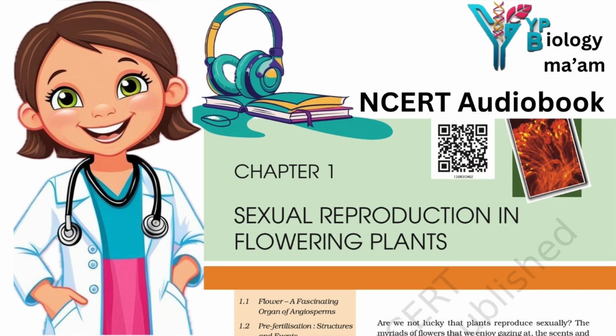2.5 Apomixis and polyembryony. Although seeds in general are the products of fertilization, a few flowering plants such as some species of Asteraceae and grasses have evolved a special mechanism to produce seeds without fertilization, called apomixis. What is fruit production without fertilization called? Thus, apomixis is a form of asexual reproduction that mimics sexual reproduction. There are several ways of development of apomictic seeds.